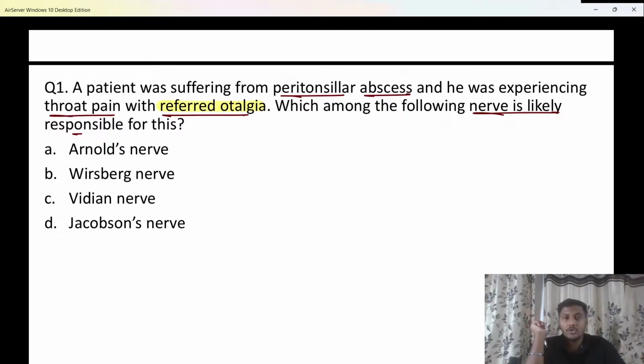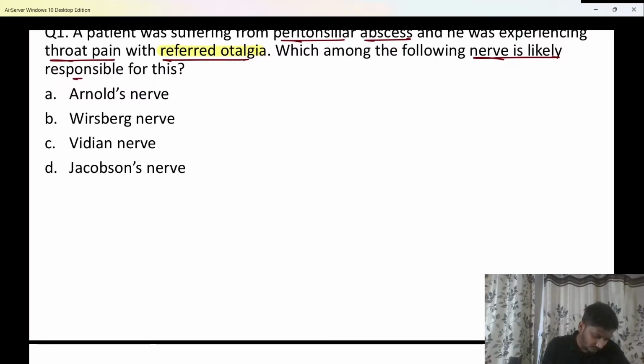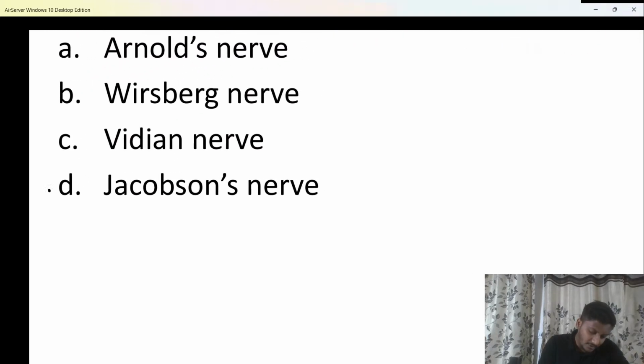So either you can answer it as this referred otalgia in the patient is due to irritation of the glossopharyngeal nerve or your 9th cranial nerve, but glossopharyngeal nerve is not an option. So it is actually the tympanic branch of the glossopharyngeal nerve which is responsible for this referred otalgia or referred earache. And what is that answer now? Very good. So the answer to this question has to be option D, that is Jacobson's nerve.